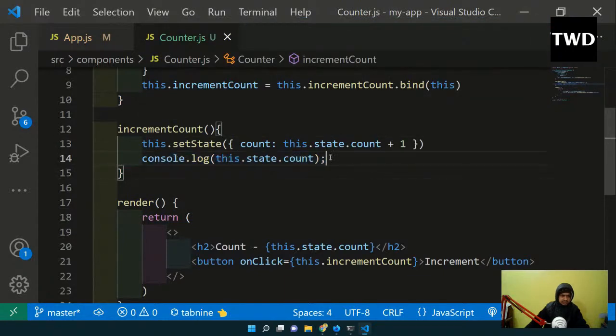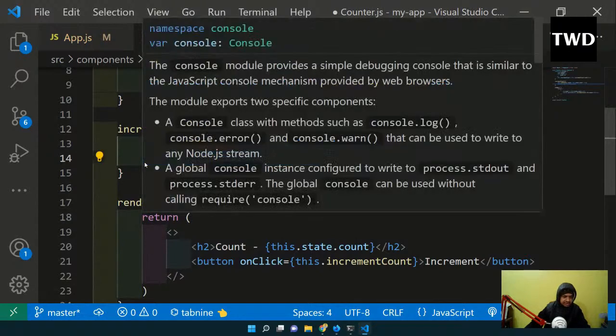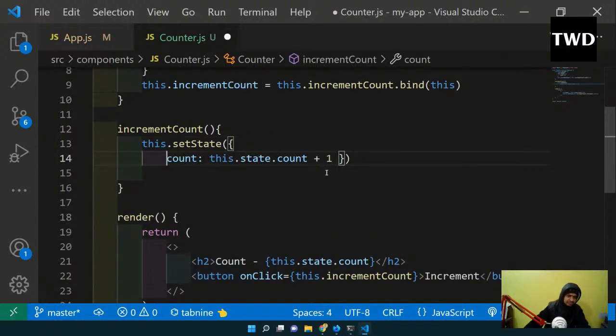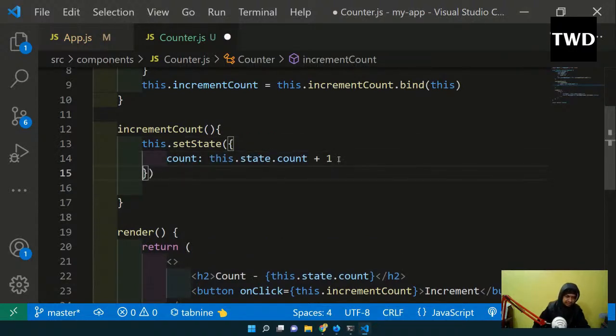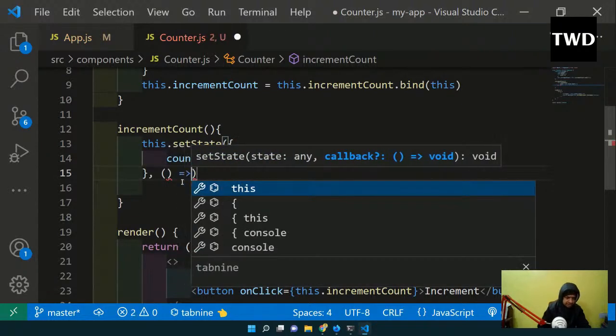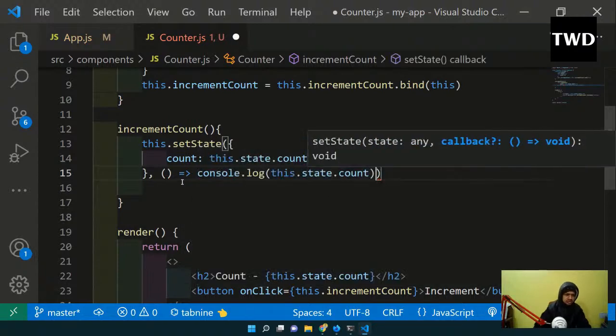So that special thing is, I will cut it, and then you'll mostly see people do it like this. Here the second parameter is an arrow function, we're soon going to use a lot of arrow functions, and this.state.count is there.